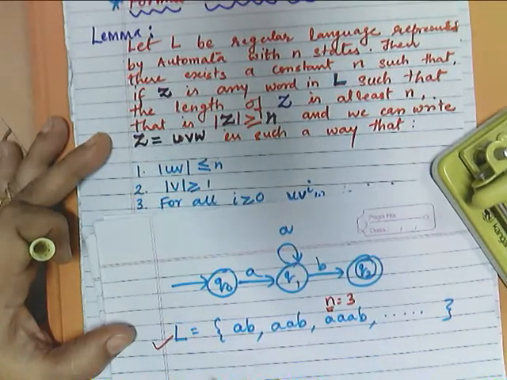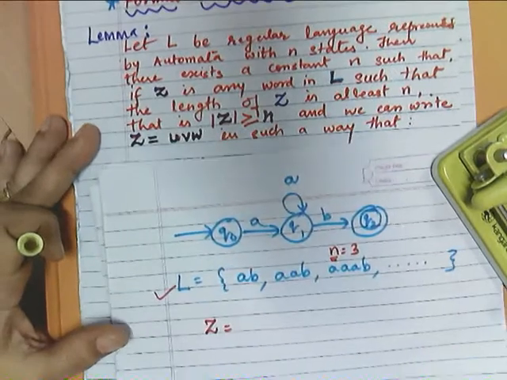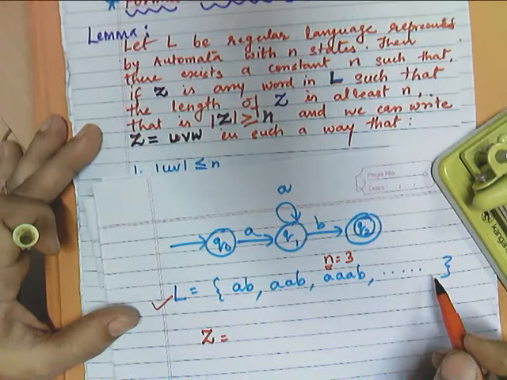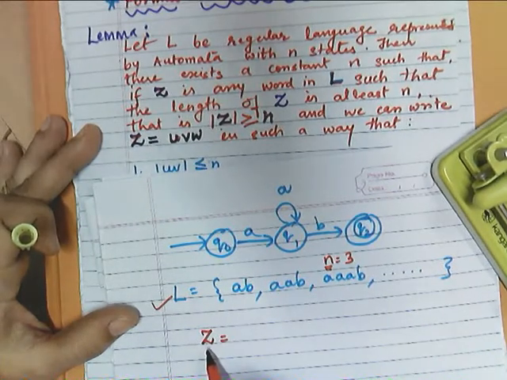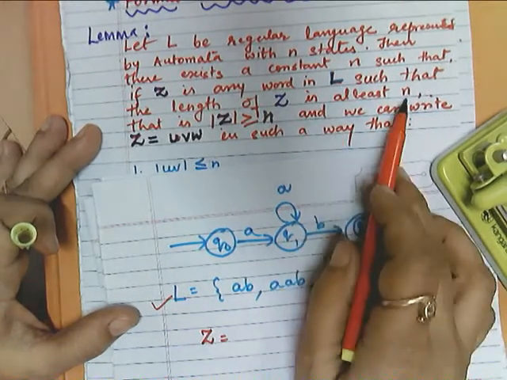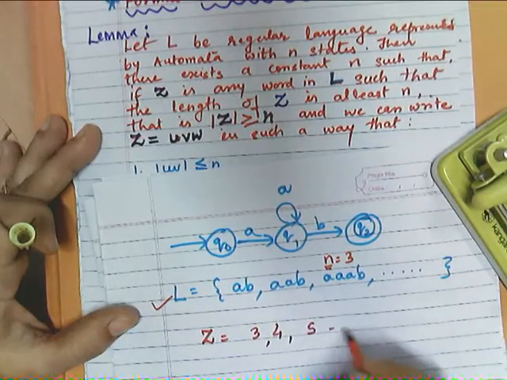So we want to find, out of this number of words, a word which we will nominate as Z, having length at least n, that means 3, 4, 5, and so on.